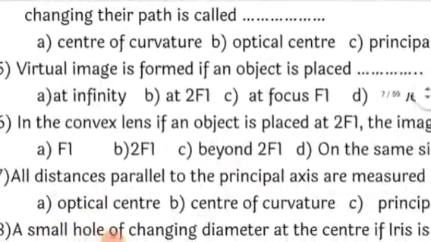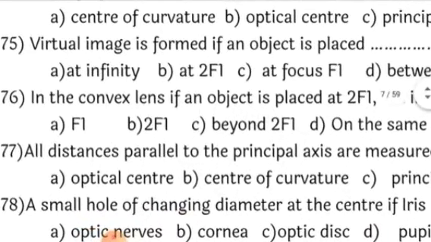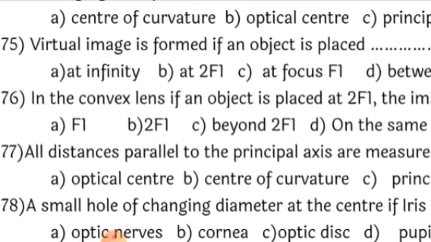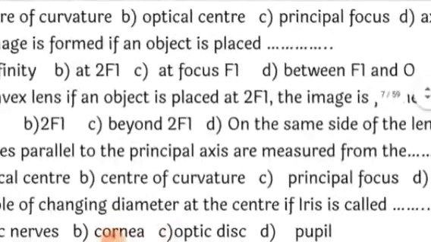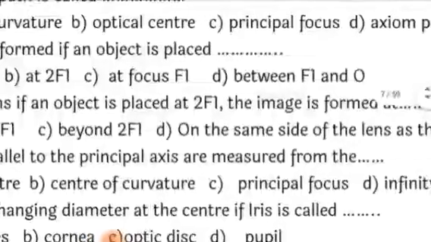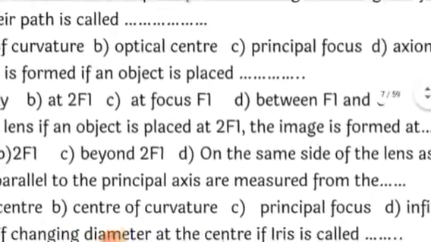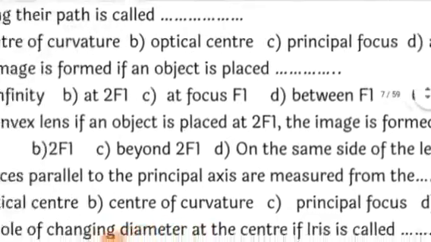Next, a virtual image is formed if an object is placed between, remember, at infinity it will form a real and inverted image. Between 2f1 and infinity it is again real and inverted. At 2f1 it is real and inverted. Between f1 and 2f1 is also real and inverted. At f1 also it is real and inverted. Only between optical center and f1 will it be virtual, because the object is very close to the lens, and therefore instead of converging, it diverges the light, and it forms a virtual image, which is not formed on the screen. So here the correct answer is D, that is between f1 and O.